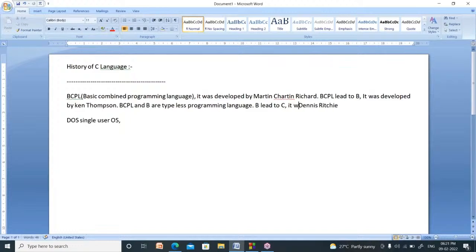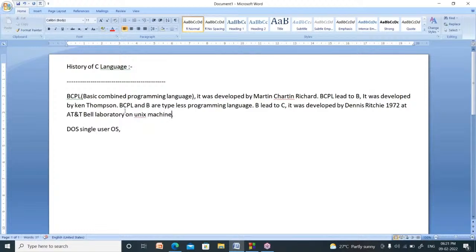It was developed by Dennis Ritchie in 1972 at AT&T Bell Laboratory, on a Unix operating system machine.